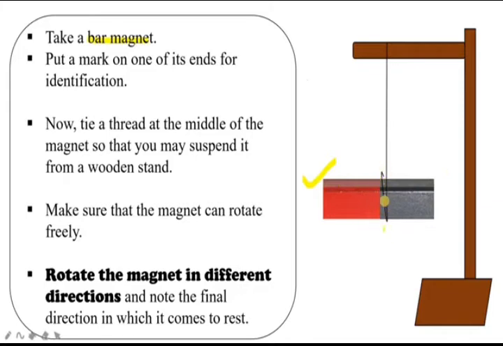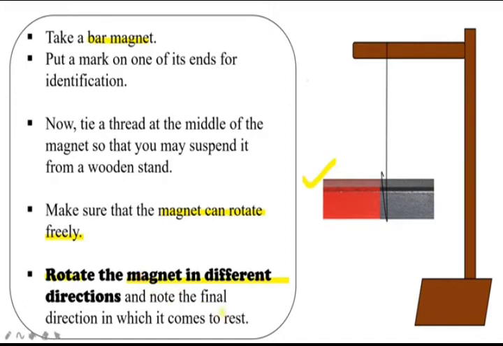And now tie a thread at the middle of the magnet, so that you may suspend it from a wooden stand. Keep the thread at the middle of the magnet. Make sure that the magnet can rotate freely. Only in the center part you should tie the thread. Rotate the magnet in different directions and note the final direction in which it comes to rest.